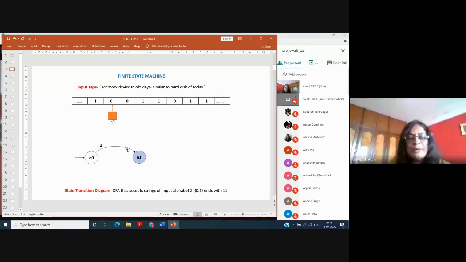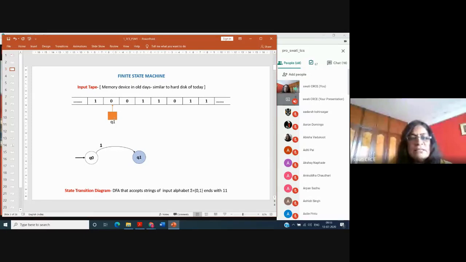Like there is a push button of your fan regulator, and if you press the button as a push operation, then it changes the state. It was off, now it is on. So like this, the state is changing. We are giving the names of the states as Q0, Q1. So after reading the first symbol, it is going to the next state, that is Q1. And now the read head is ready to read the next symbol, that is 0.